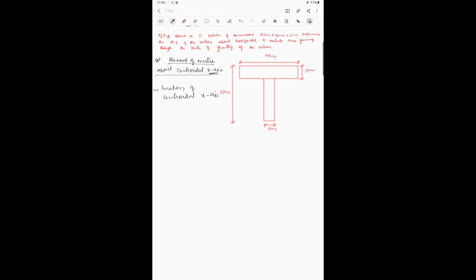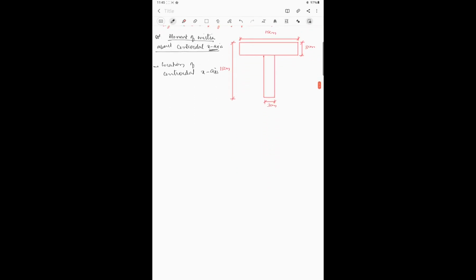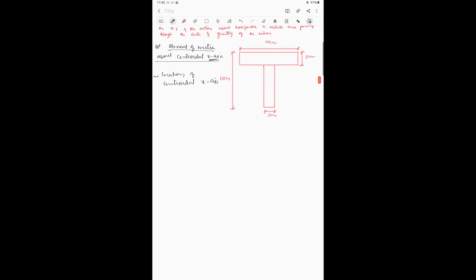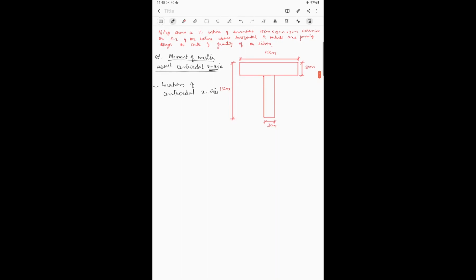So location of centroidal x-axis. First we'll try to calculate A1 and A2. I'll name this figure as 1, okay, and this figure as 2. Now what is A1? What is this height now? Since the total height is 15 centimeter, what will be this height? This one will be 12 centimeter, isn't it? 15 minus 3 will be 12 centimeter.